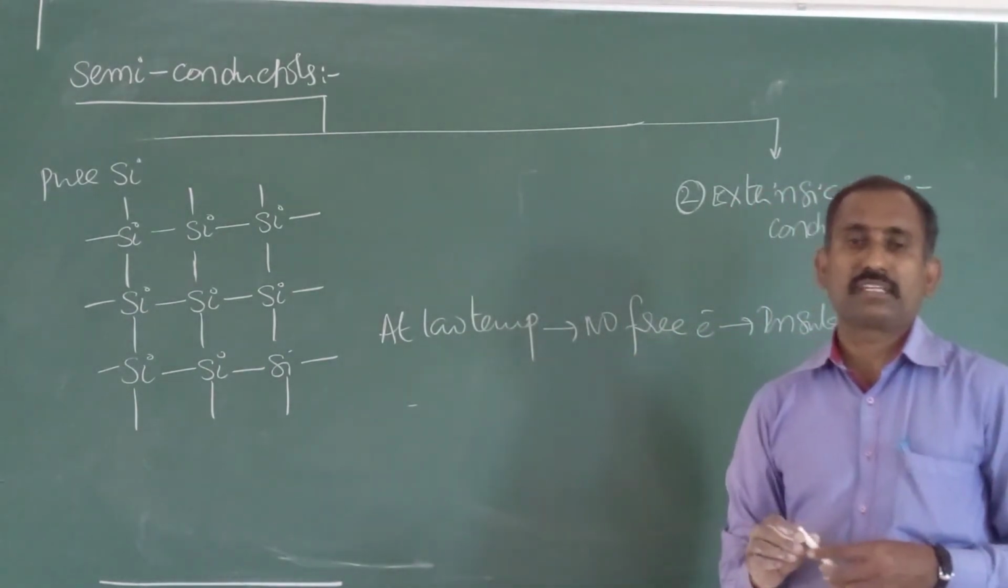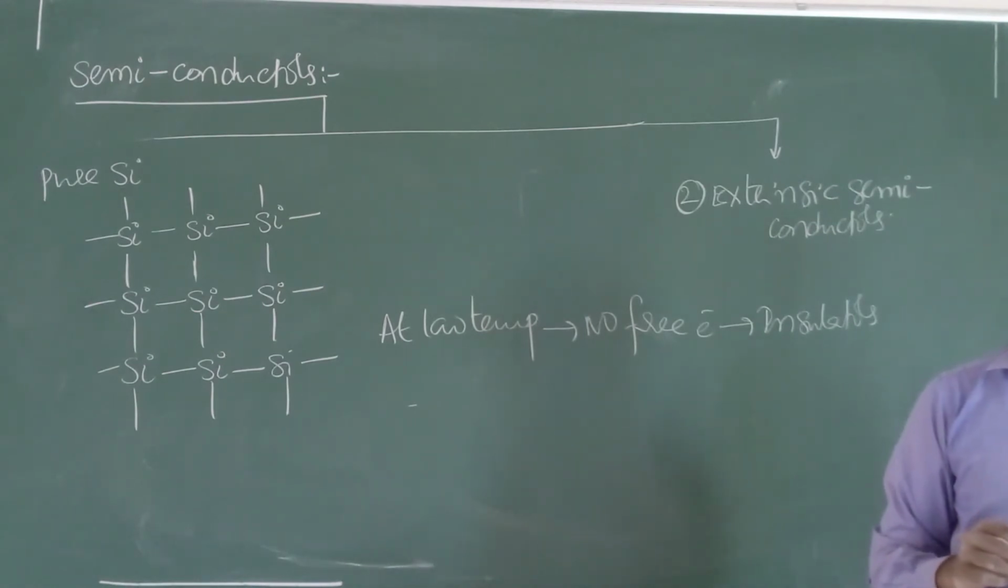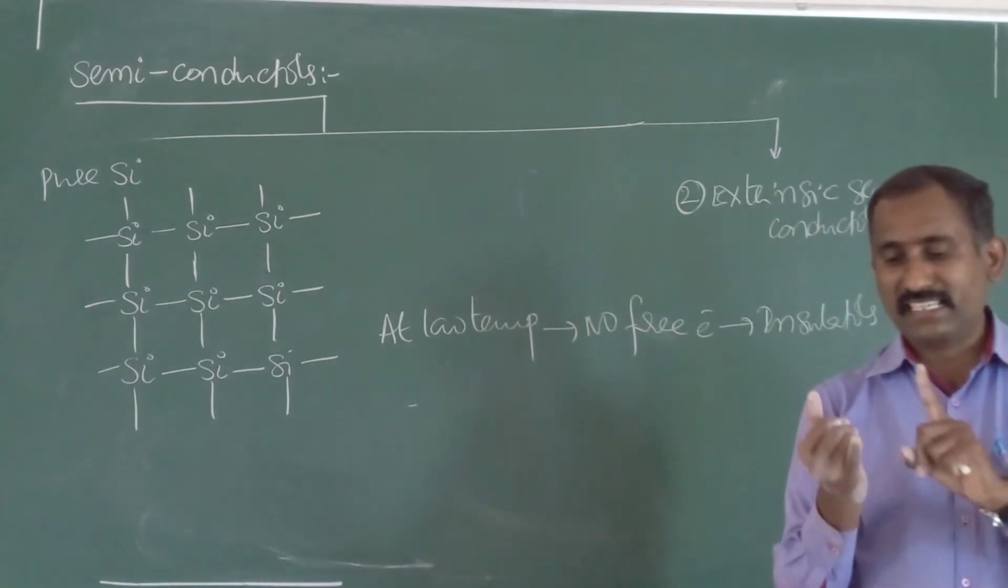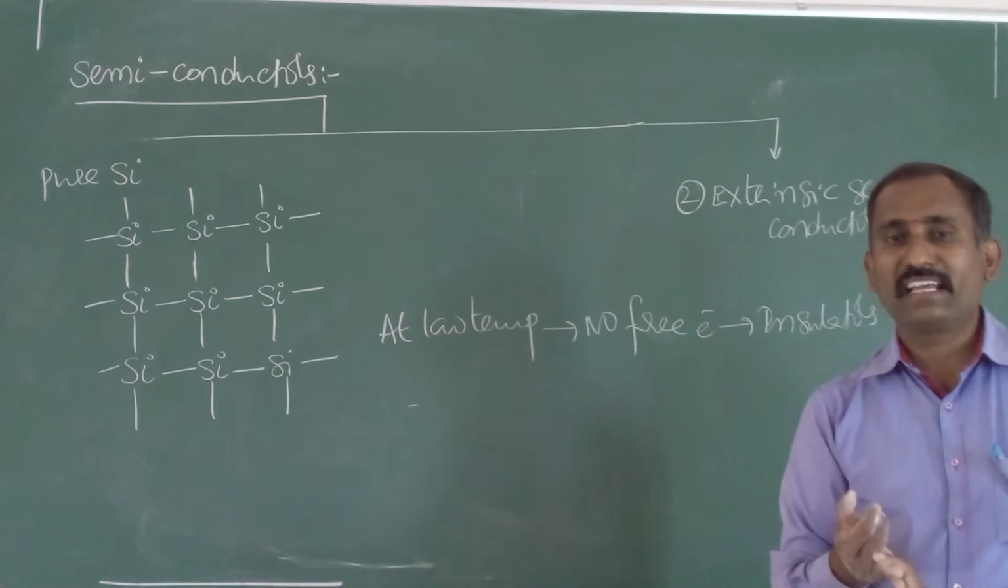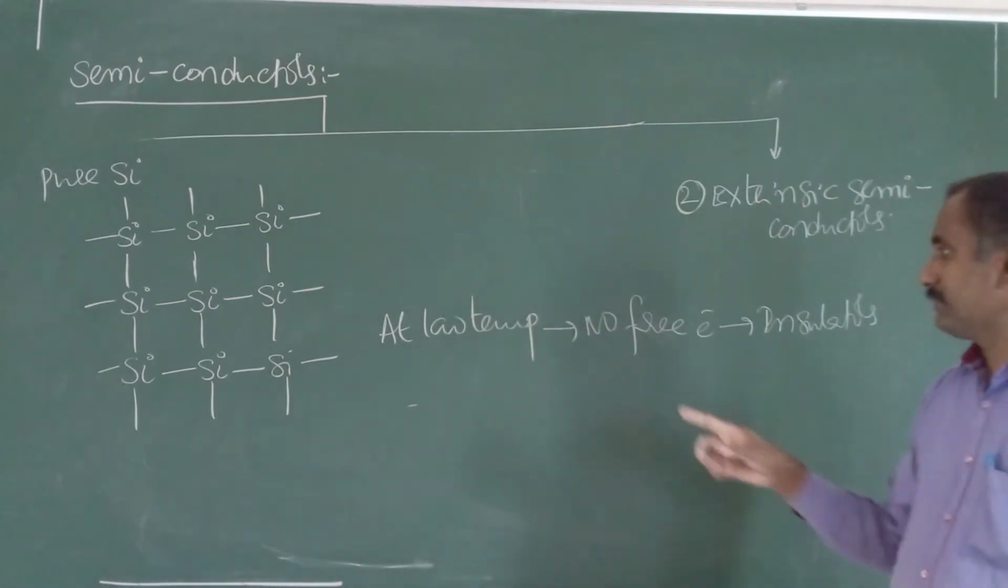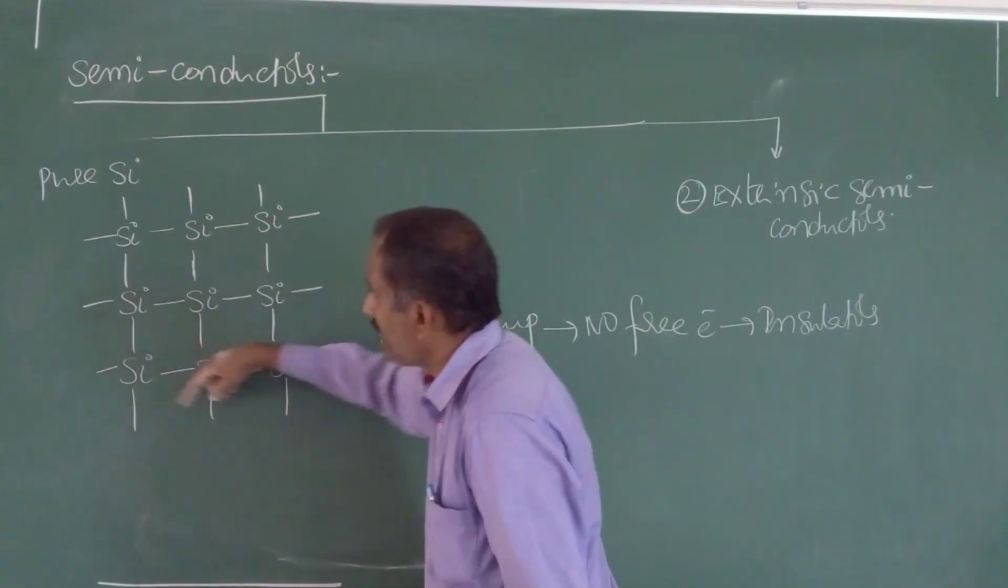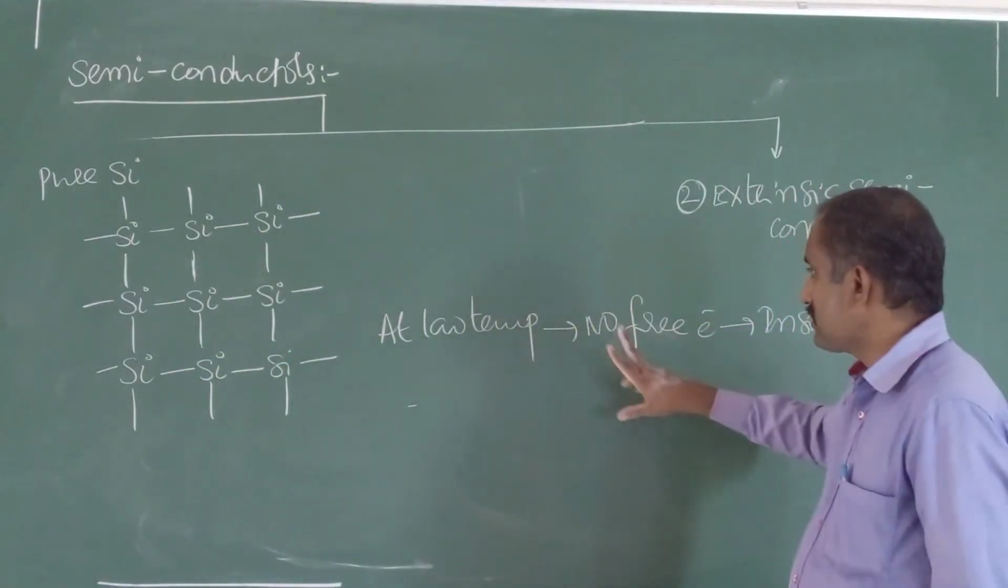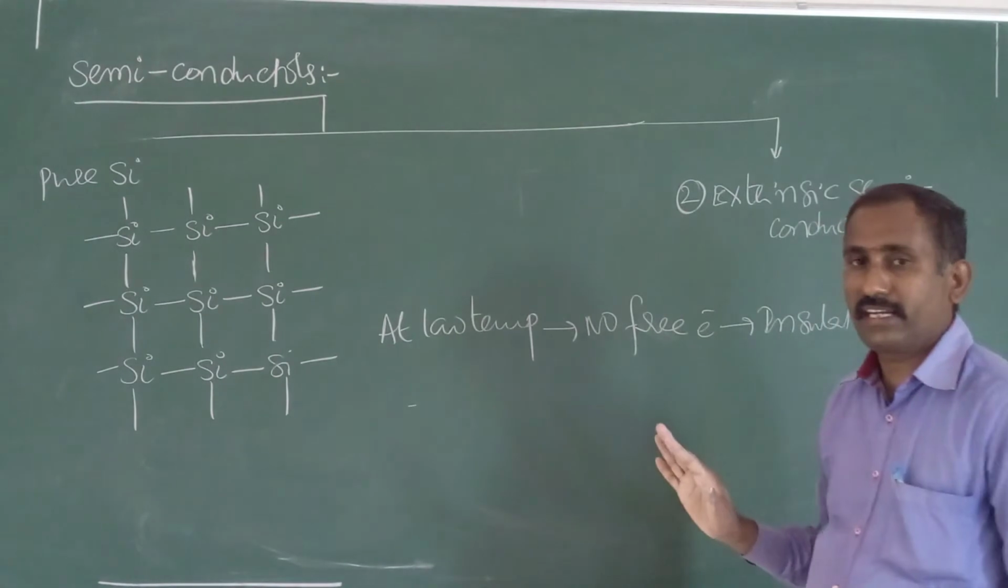According to the basic concepts of physics, what type of substance conducts electricity? The substance which contains either free electrons, free ions or holes. At low temperature, all electrons are involved in bond formation. Hence, no free electrons, so they do not conduct electricity.